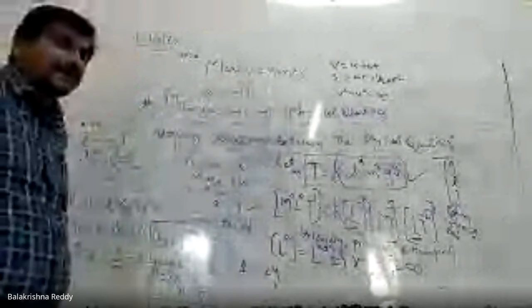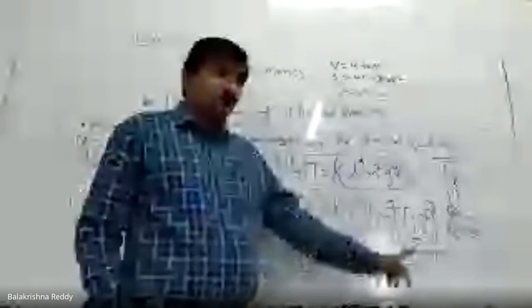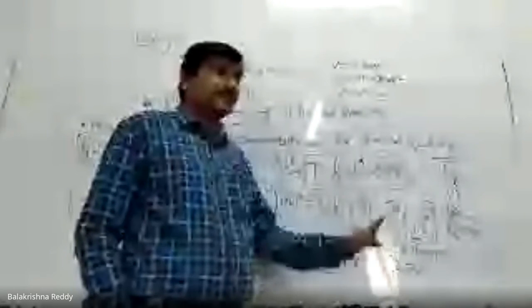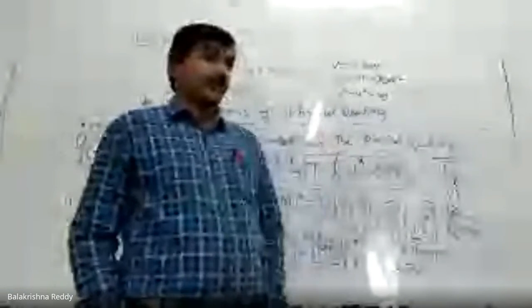There is one more application, conversion of unit systems, SI to CGS, like that. That we will discuss in the other class. So you can understand the dimensional analysis by these points. And here are some drawbacks. There are some loopholes or drawbacks in dimension formulas. What are those? As I said, the 1 by 2 coefficients we are not adding. We are only following the principle of homogeneity. Same quantities we are comparing.